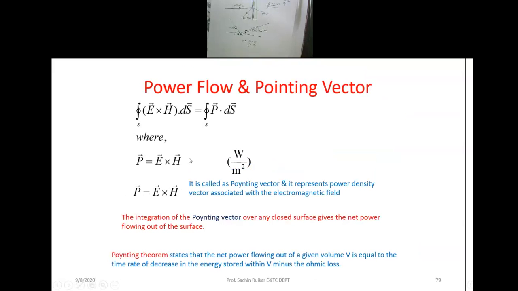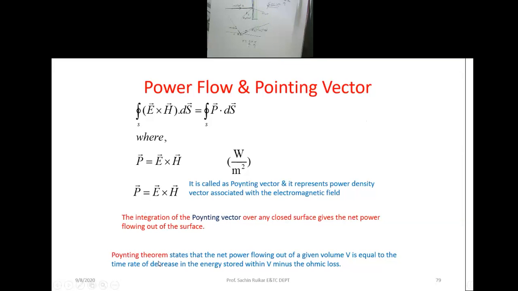E cross H, any closed surface. Okay, the Poynting vector represents what? We are getting that power, or a power flow, out of the particular surface or closed surface there. So that's why E cross H ds, and here it is a closed one. Okay, so power of a closed particular surface.